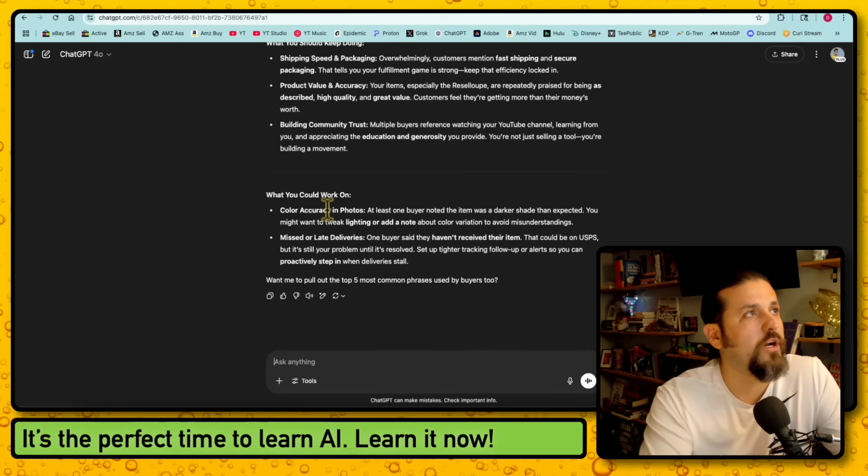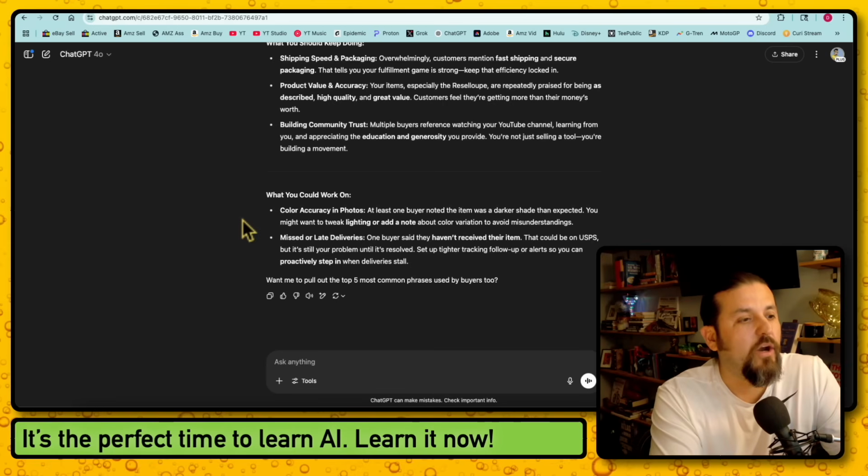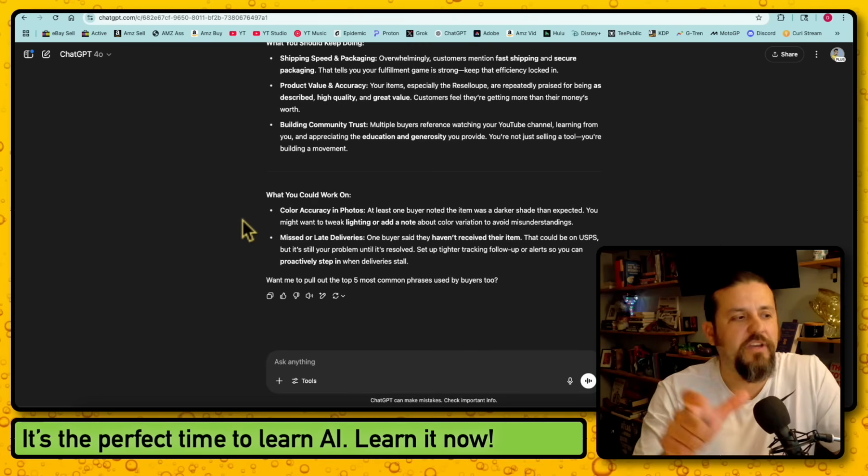It says, what could you work on? Color accuracy in photos. That does happen, by the way, with my great background. At least one buyer noted that the item was a darker shade than expected. It was khaki, by the way. It was more brown khaki and it looked khaki in the photo. It's okay. It says you might want to tweak lighting or add a note about color variation to avoid misunderstandings. I do have a note about color variation, by the way, but the GPT doesn't know that because it hasn't scanned my entire store. It only scanned the feedback.